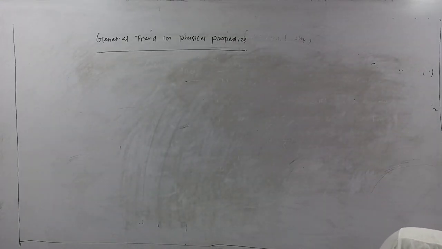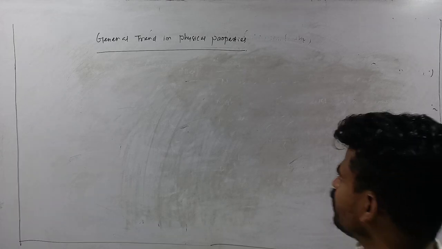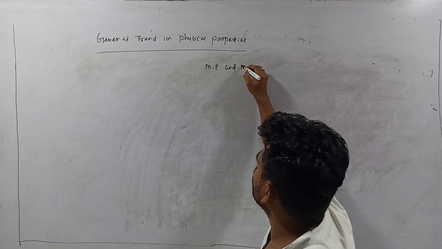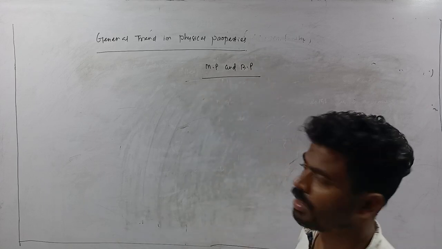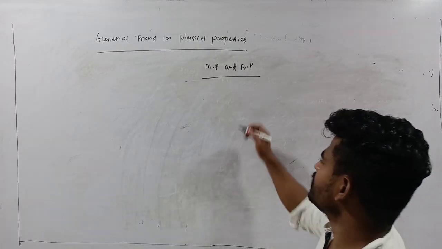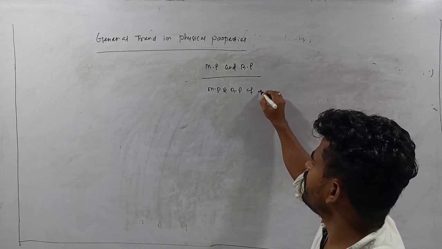Next, we will discuss their melting and boiling points. Very important, melting point and boiling point, okay. Melting point and boiling point depend upon the atomic size, okay.